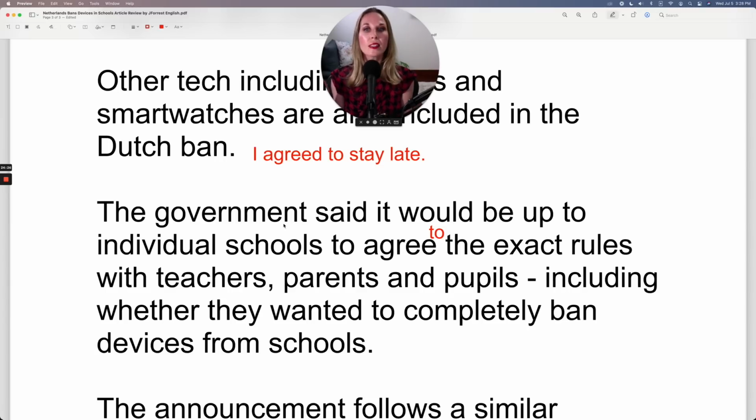Now notice the government said it would be up to, be up to, and then we have a someone or a something. The individual schools, well, it represents the teachers and the administrators at the school. So technically it is a someone. When something is up to someone, it means they have the ability to make the decision. It's their decision to make.